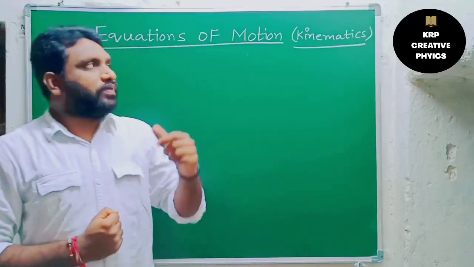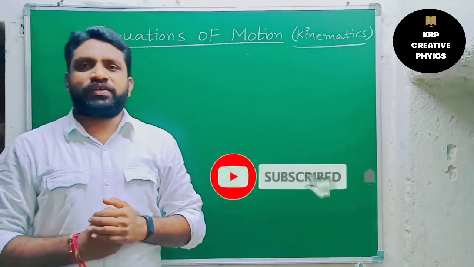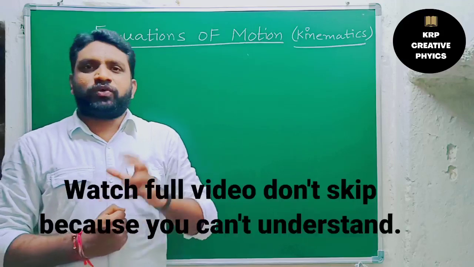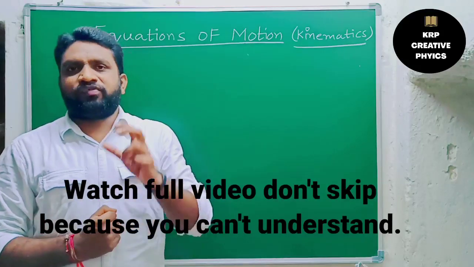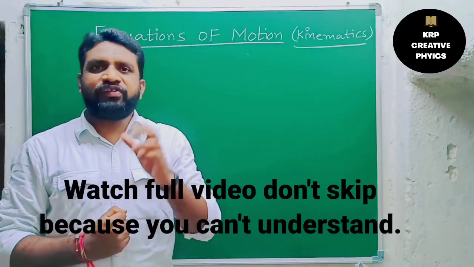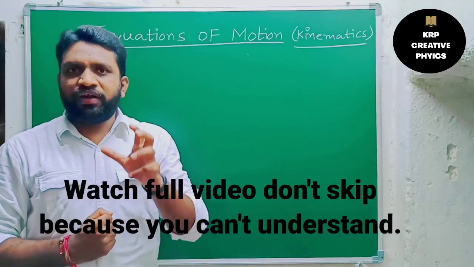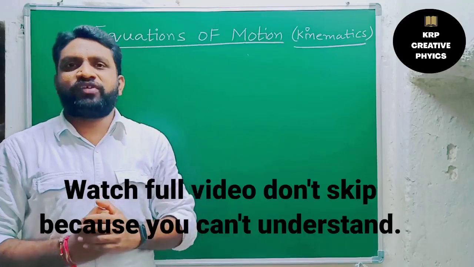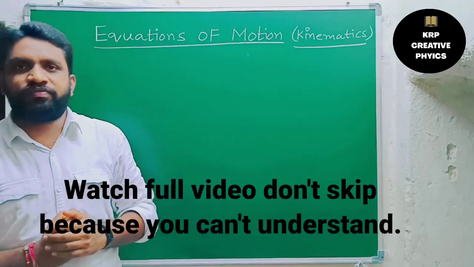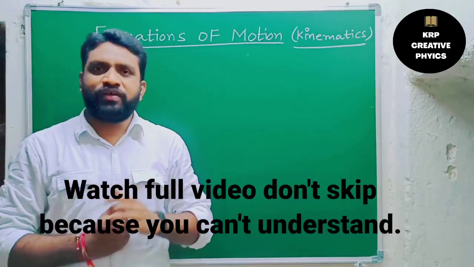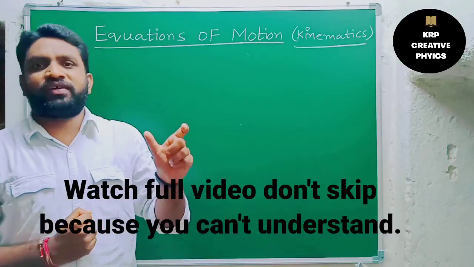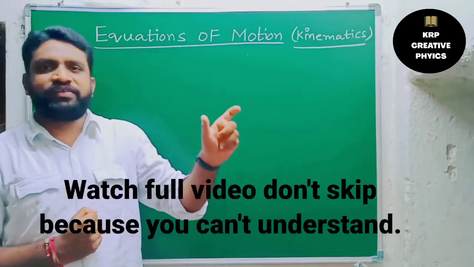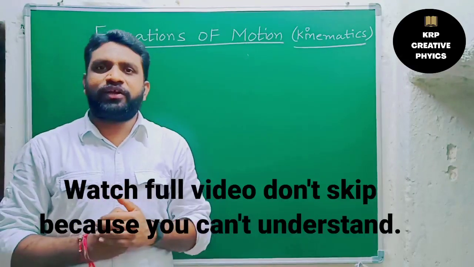First of all, we are going to learn about equations of motion. What are the equations of motion? Initially, there was a scientist named Aristotle. According to Aristotle, he suggested that there is only one natural state for an object, and that is the rest position. According to Aristotle, the one and only natural state of every object is the rest position.